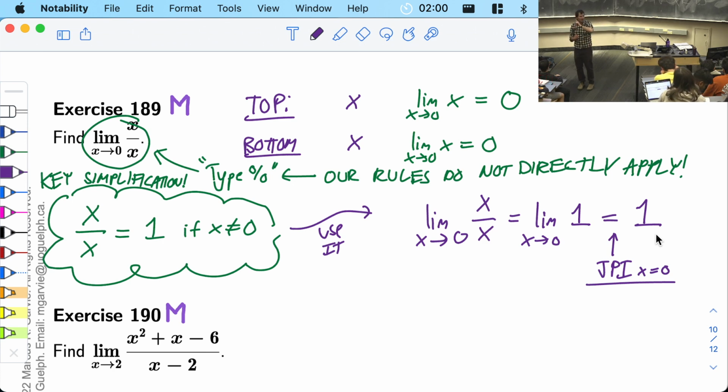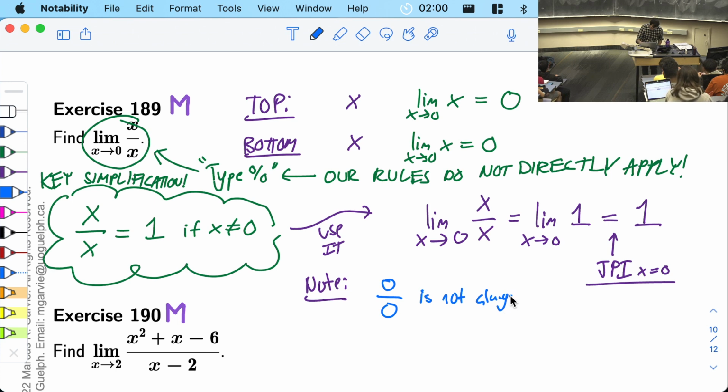It's not true that it's always equal to 1. This is a good point. Maybe I should note: 0 divided by 0 is not always 1. And again, I think you should only ever say 0 over 0 in the context of type 0 over 0. So let me add that word in. Type 0 over 0. This was a type 0 over 0.